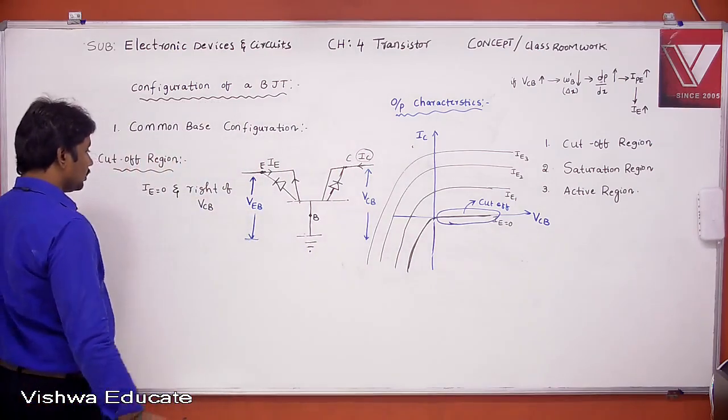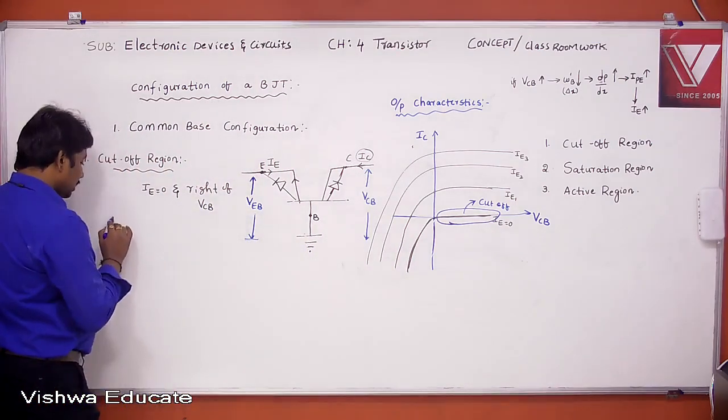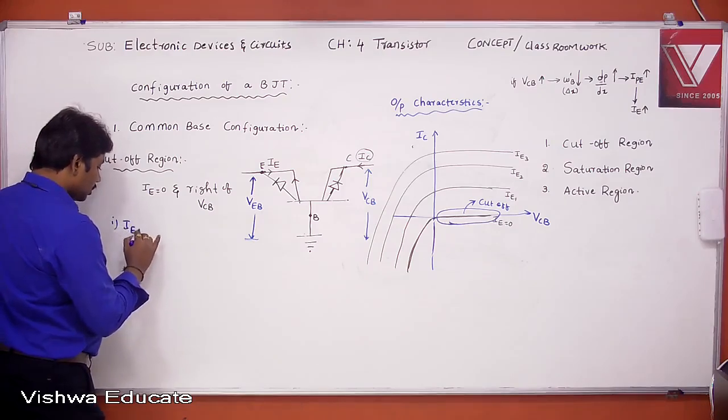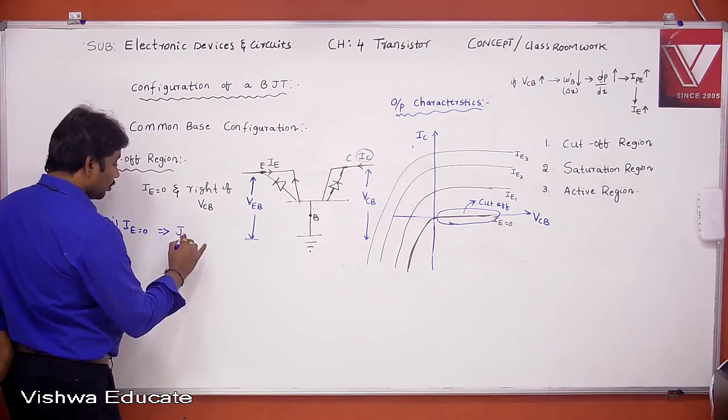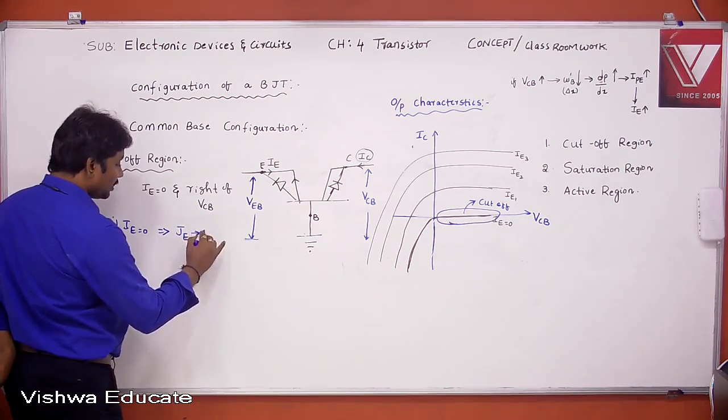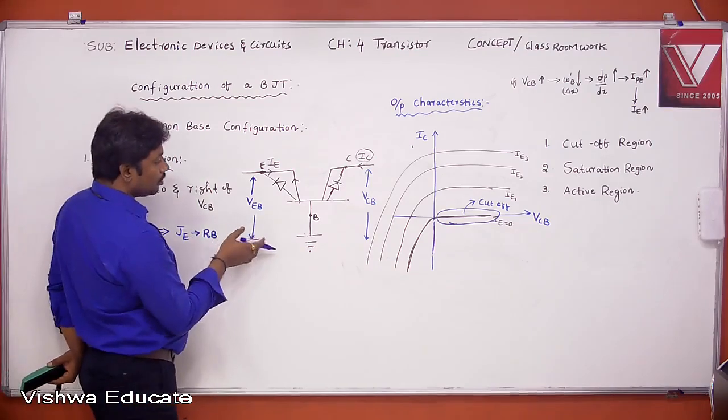See here, if emitter current equals 0, what about the emitter junction? It is in reverse bias, since no current is flowing.